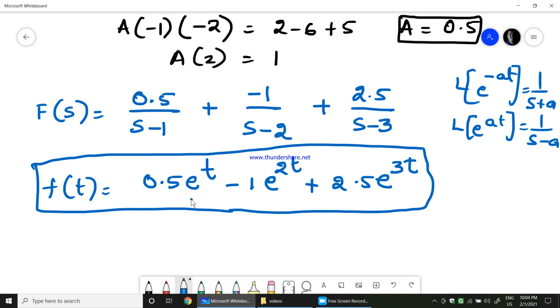Now, you see all the functions are in terms of e power. I told you this only. This is how you get the inverse equation always when you apply inverse Laplace transform. You either get sine, cos, tan or e power and so on. So this is all about inverse Laplace transform application. I hope now with these two problems that we took, you realized how to apply inverse Laplace transform and the reason why we apply the inverse Laplace transform.